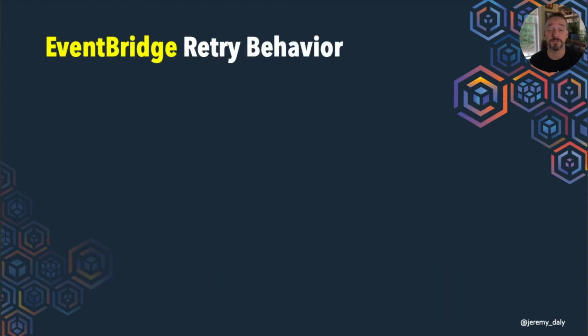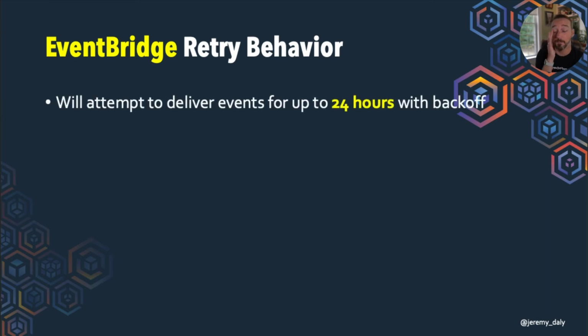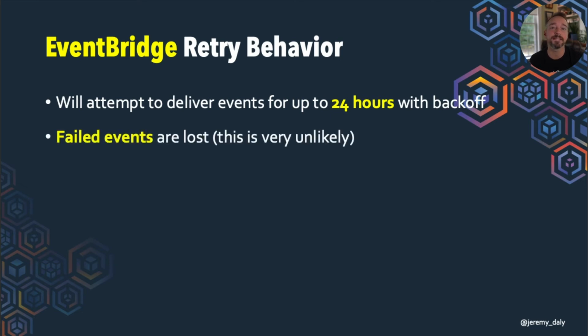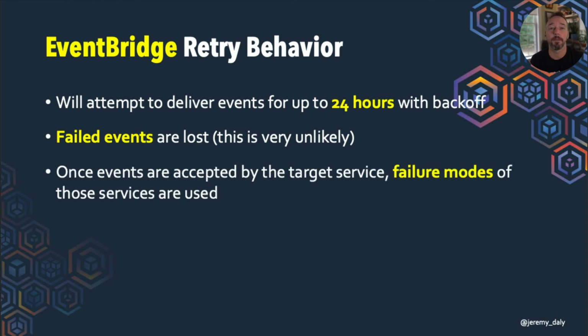EventBridge, which is a very cool service, which we'll talk a little bit more about later on. This will attempt to deliver events up to 24 hours with some sort of a back-off in place. Failed events are lost, although this is very, very unlikely, because most of the services it's going to connect to are going to be other AWS services that are likely not going to be down for 24 hours. And then once the event is accepted by the target service, that's when all of those failure modes kick in.